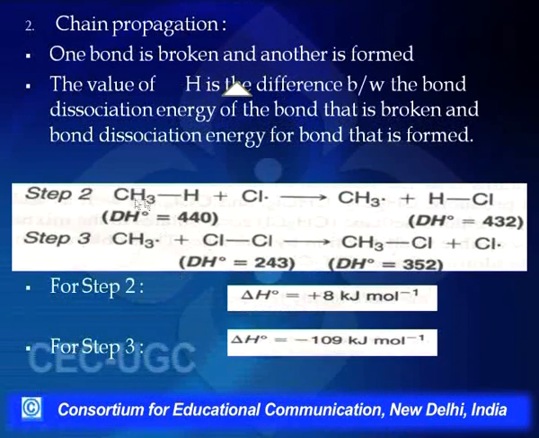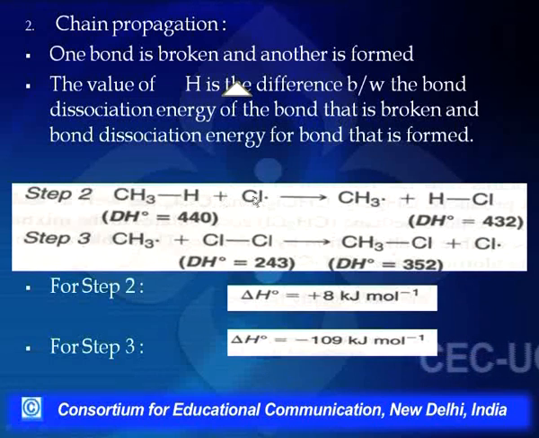Now let me go to step 2. The propagation step involves two reactions. One is in which Cl free radical is reacting with the methane molecule. Here the dissociation energy for methane is 440 kilojoules per mole, whereas the bond formation energy here is 432. If we calculate the difference between these two energies, this reaction is slightly endothermic, that is, it will require 8 kilojoules of energy per mole.